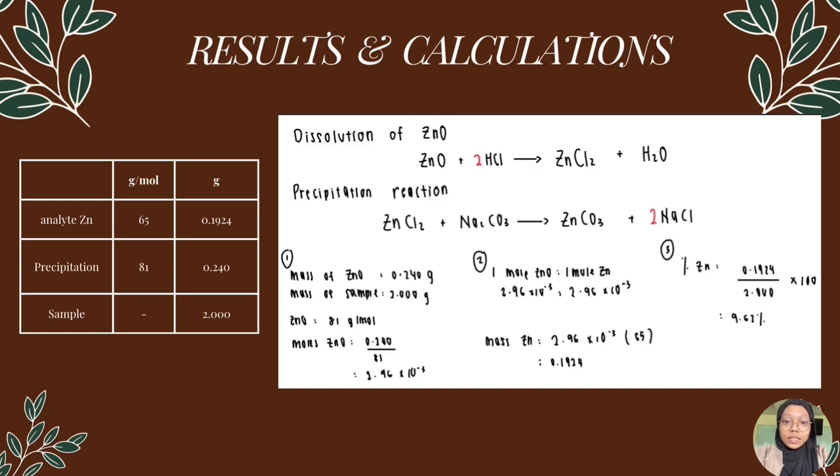Since 1 mole of zinc oxide contains 1 mole of zinc, the moles of zinc are the same. We then convert the moles of zinc into mass using the molar mass of zinc, which is 65 grams per mole. From the calculation, the mass of zinc present is 0.1924 grams. Finally, the percentage of zinc in the sample is calculated by dividing the mass of zinc by the mass of the original sample, which is 2 grams, and multiplying it by 100. The final percentage of zinc in the sample is 9.63%. This result shows the amount of zinc present in the given sample.